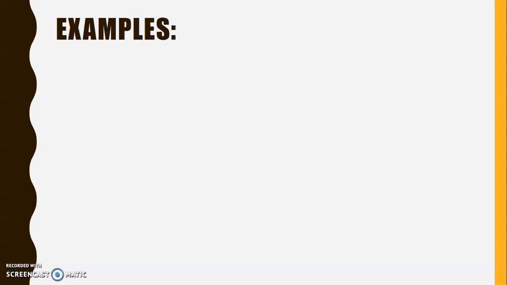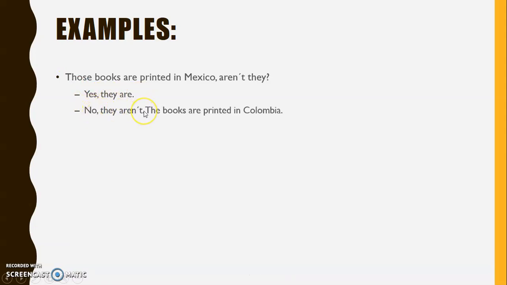So, we have some examples here. We have the first question: those books are printed in Mexico, aren't they? As you can see, this question is in plural because it's using "those," and the to be verb is are. We can answer this question with a yes they are, or maybe with a no they aren't, and the explanation at the end: the books are printed in Colombia.